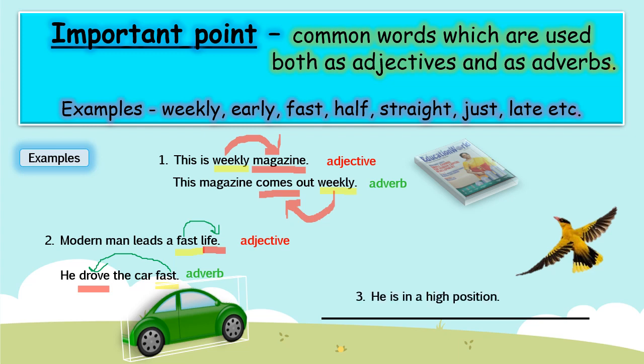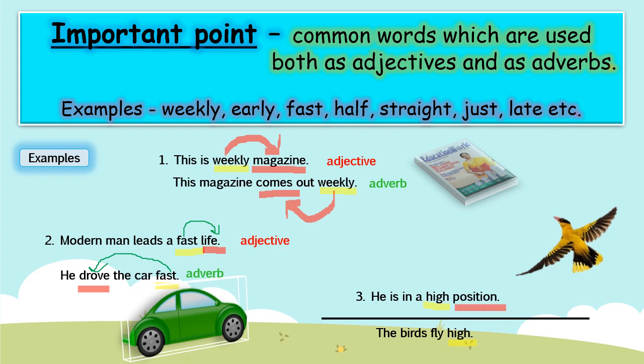He is in a high position. Now see the next sentence: The birds fly high. Now children, see here. What is common? The word high is common in both sentences. In the first sentence, it is describing the word position.